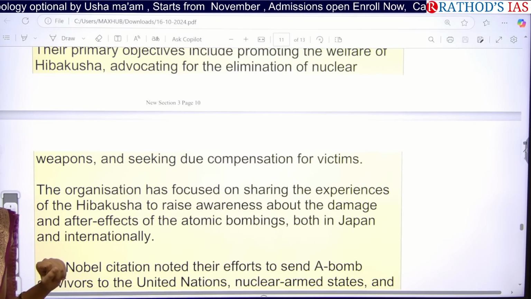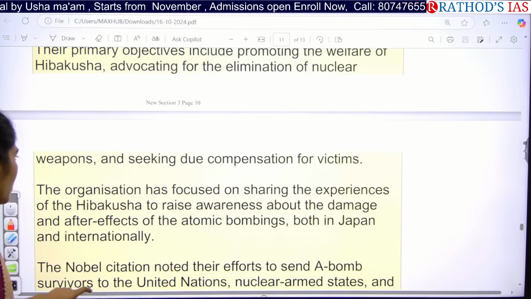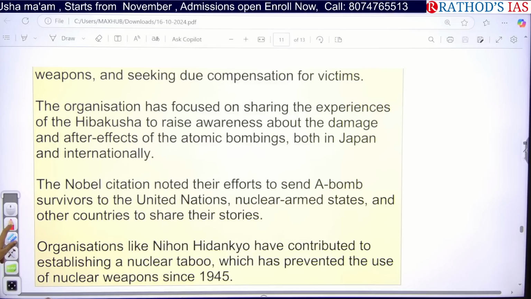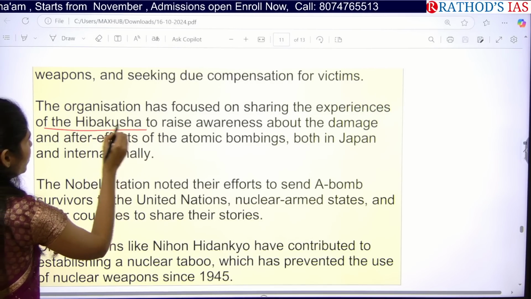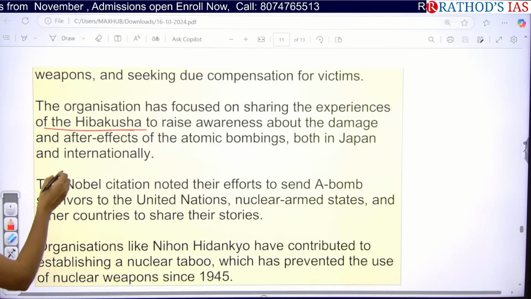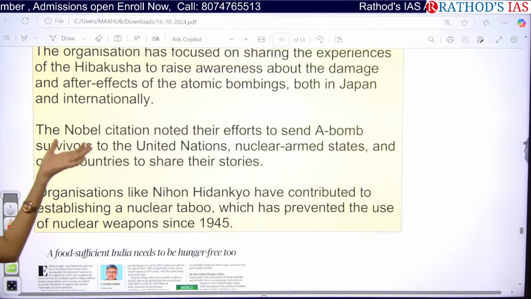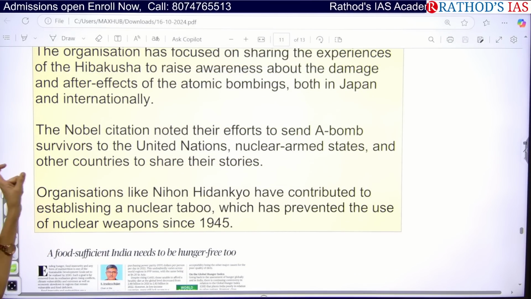Till now there is an impact of the atomic bomb on the Hiroshima and Nagasaki region. This organization mainly focuses on sharing the experiences of the Hibakusha, and they want to raise awareness about how this damage affected their lives. Finally, they got the Nobel Prize for their efforts.